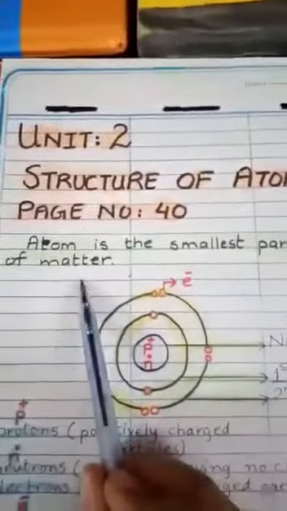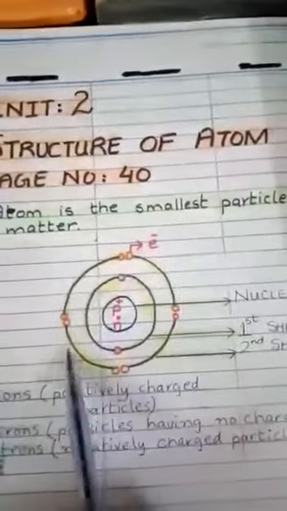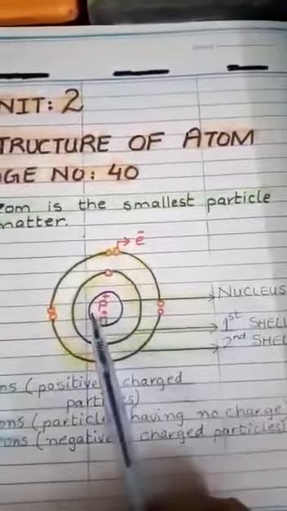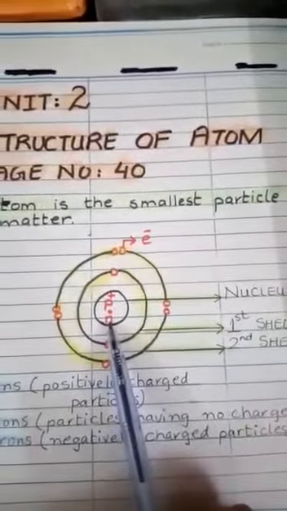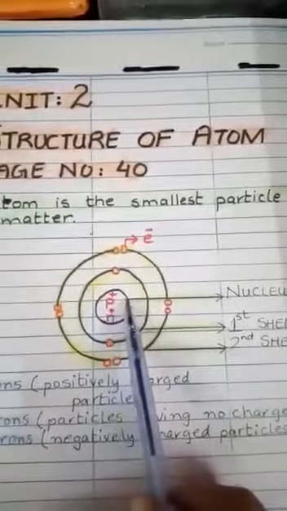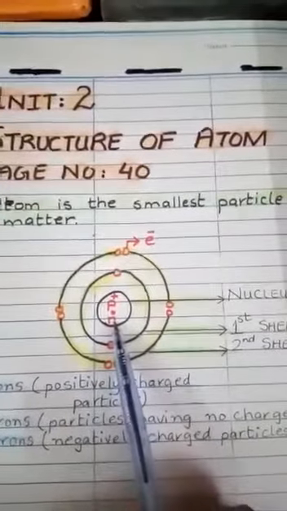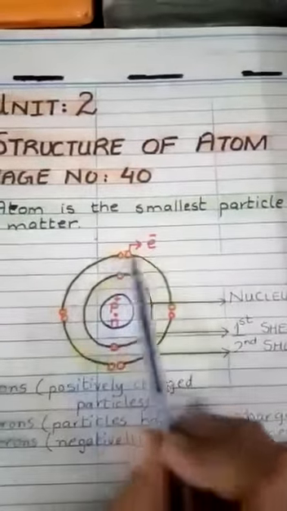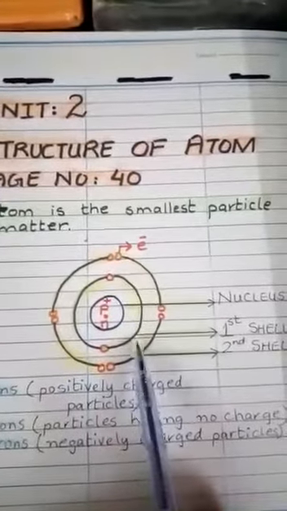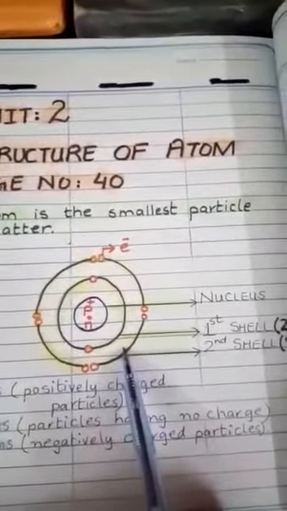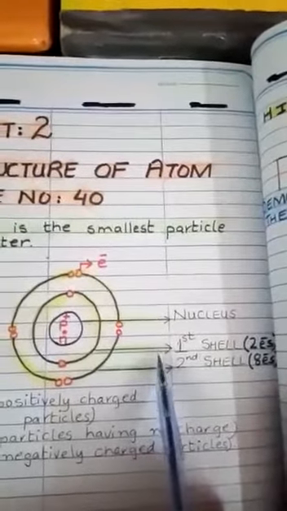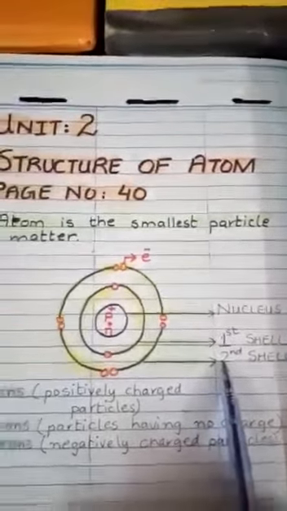Atom. Atom is the smallest particle of matter. This is the structure of atom. In the center of atom, nucleus is present, which contains protons and neutrons. Protons are positively charged particles. Neutrons have no charge. Electrons are negatively charged particles which revolve around the nucleus in specific paths called shells or orbits. 2 electrons can occupy the first shell and only 8 electrons can occupy the second shell.